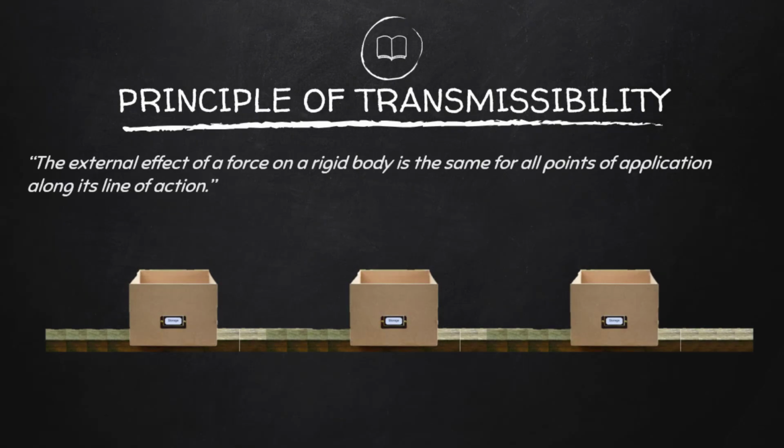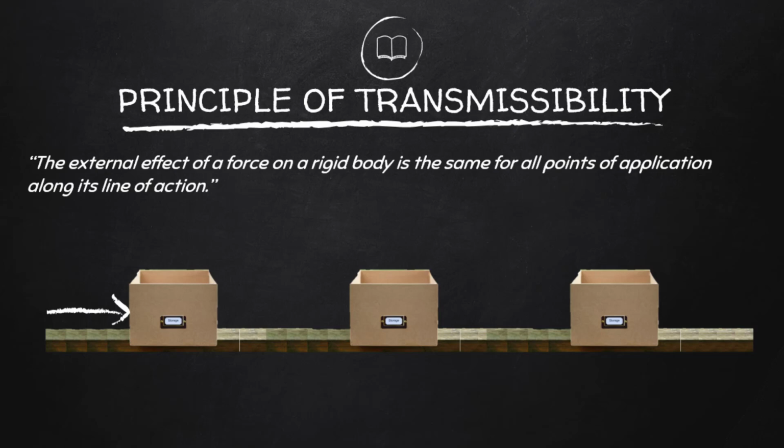The principle of transmissibility. The external effect of a force on a rigid body is the same for all points of application along its line of action. From the figure, the box on the left is being pushed by a force going to the right.